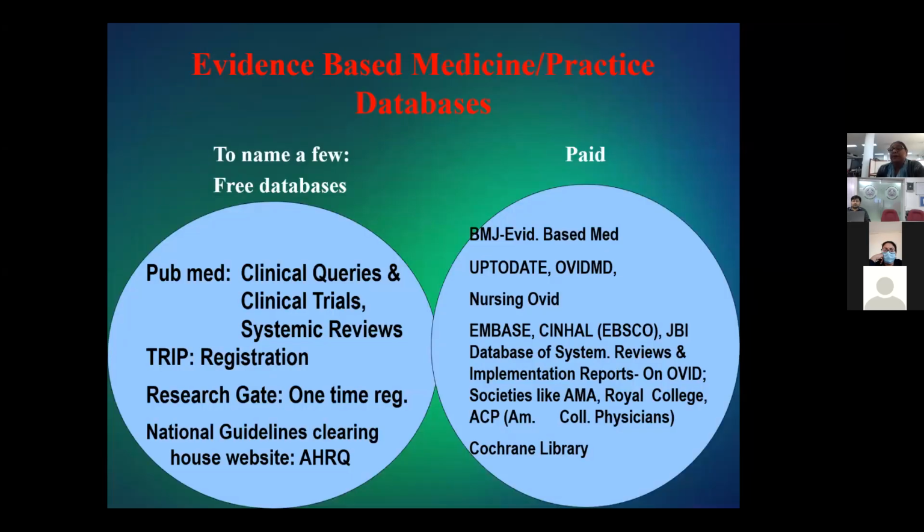Free search engine where you are able to access the Medline database electronically. You need to have internet facilities to have access to all these electronic databases. PubMed is a free one where you have systematic reviews available, clinical trials available, and clinical queries available. You have TRIP, which means Turning Research into Practice, which needs one-time registration. ResearchGate is yet another one where one-time registration is required.